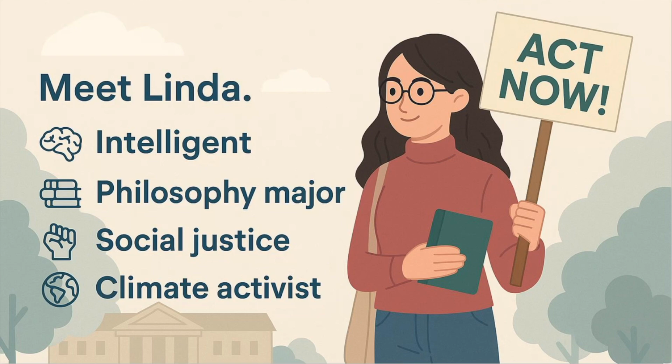You meet a woman named Linda. She's 31, outspoken, and highly intelligent. She studied philosophy in college. While she was there, she was deeply concerned with social justice and often participated in climate change protests.